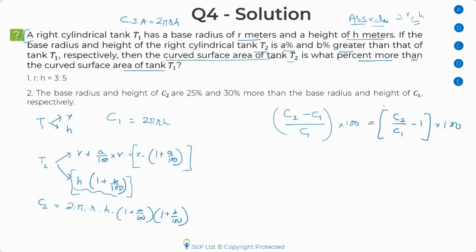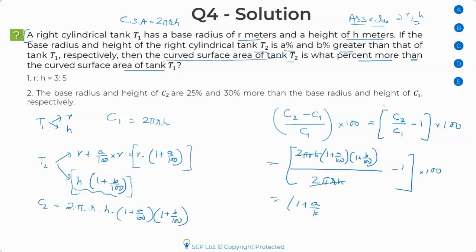But if I do it like this, if there's anything that I can cancel in C2 and C1, I'll do it in one shot and then do my calculation. So my C2 is 2 pi rh times 1 plus A upon 100, 1 plus B upon 100, divided by C1, which is 2 pi rh, minus 1, times 100. And notice an interesting thing, that this 2 pi rh, 2 pi rh gets cancelled out. You're left with just this.